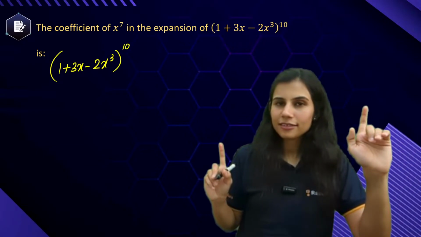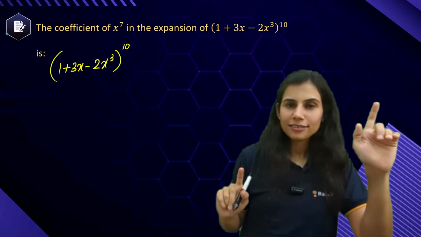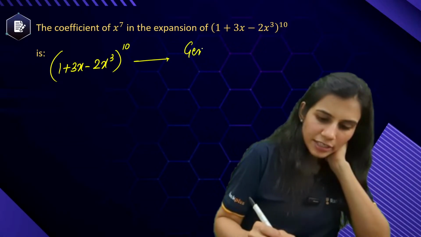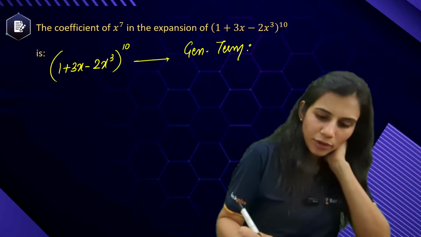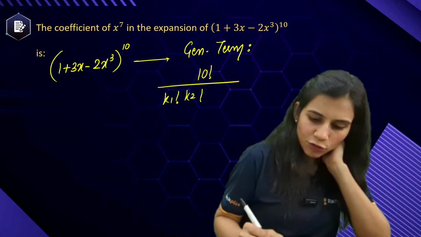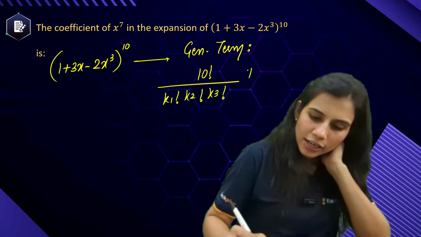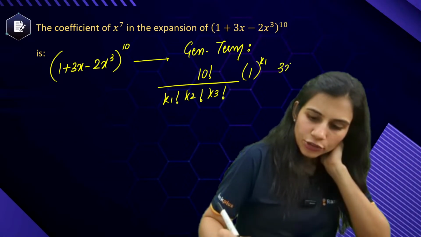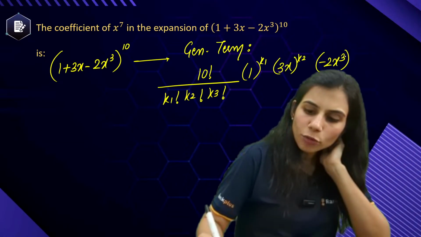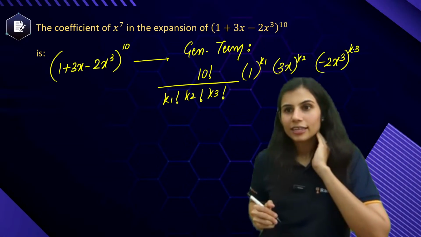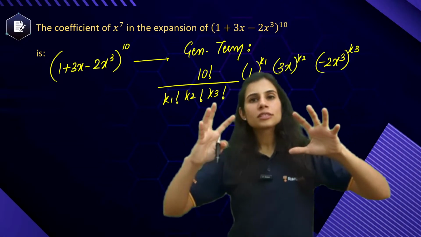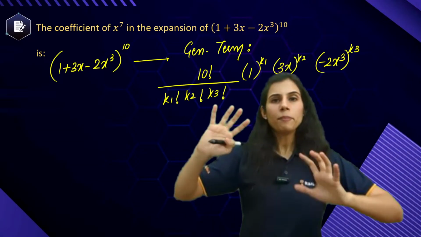N is 10. But how will you write the general term? The general term will look like 10 factorial upon k1 factorial, k2 factorial, k3 factorial, 1 to the power k1, 3x to the power k2 and minus 2x cube to the power k3. Now you simplify this general term to such an extent that all the constant parts get separated, all the variable part gets separated.